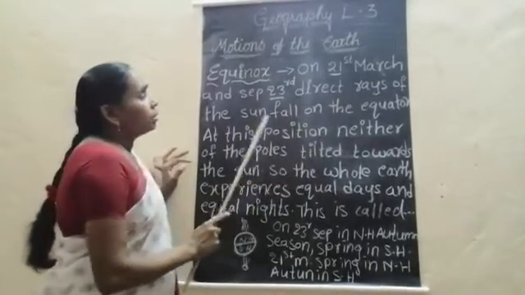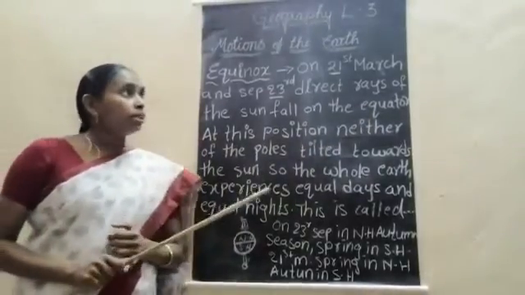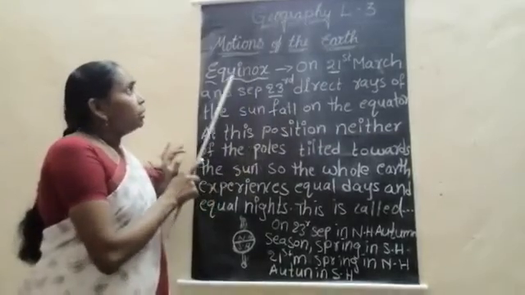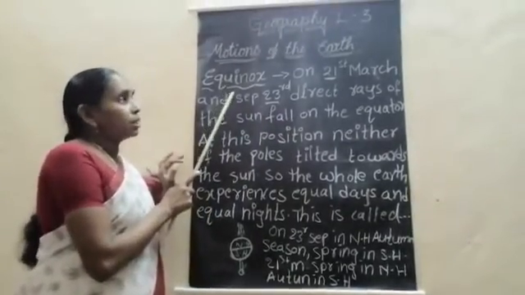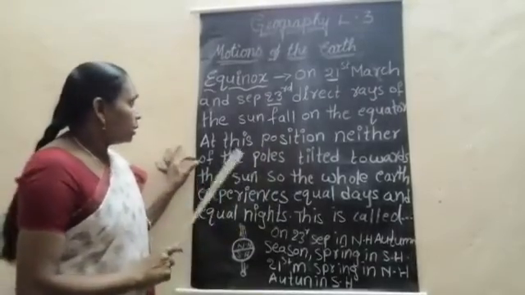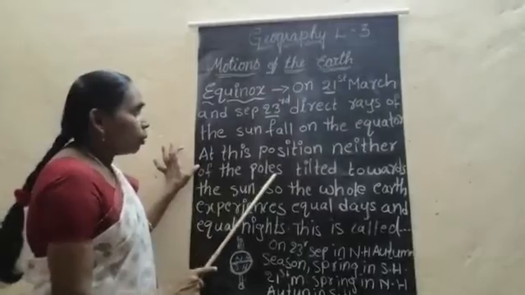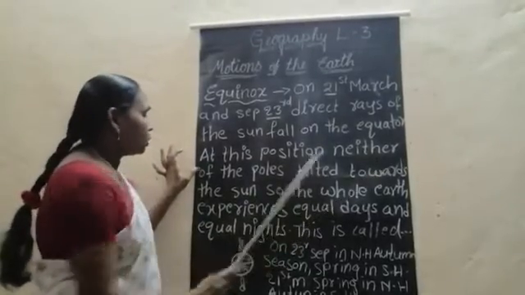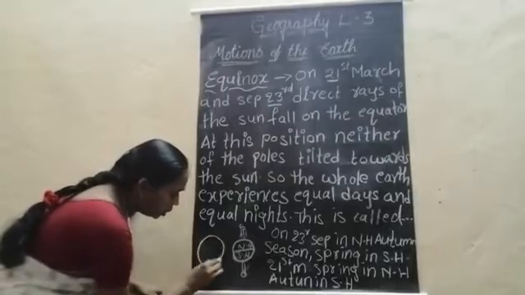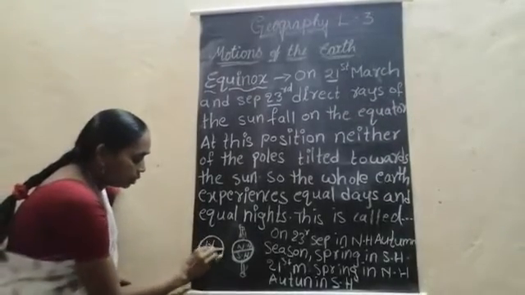direct rays of the sun fall on the equator. When the direct rays of the sun fall on the equator, we celebrate the equinox day. Why is it called the equinox? Here we can see that at this position neither of the poles is tilted towards the sun. If you observe the earth, the equator is dividing north and south.